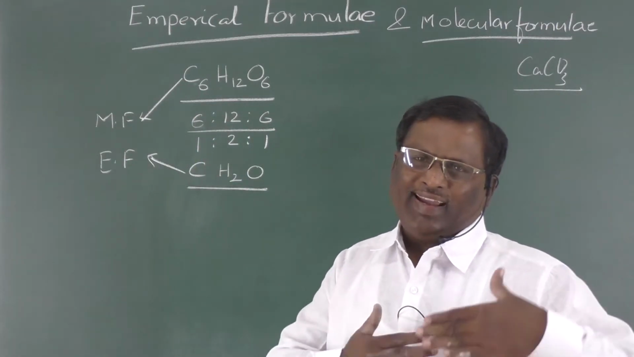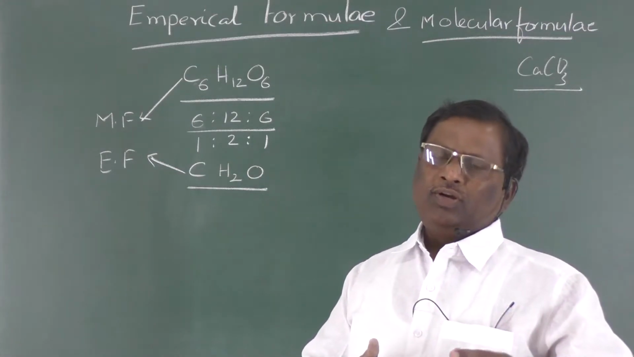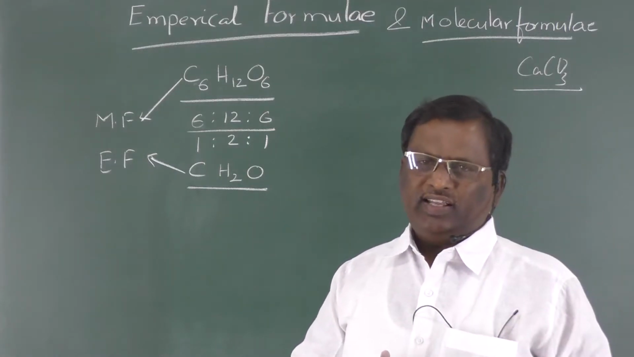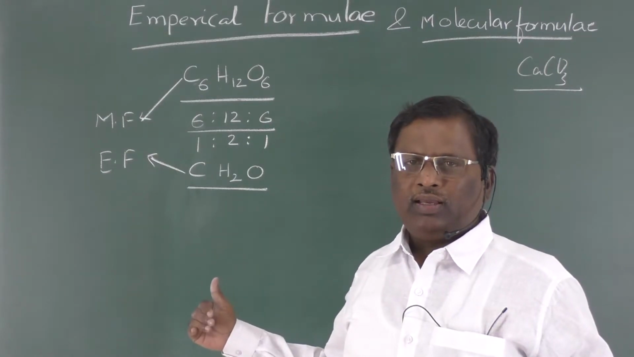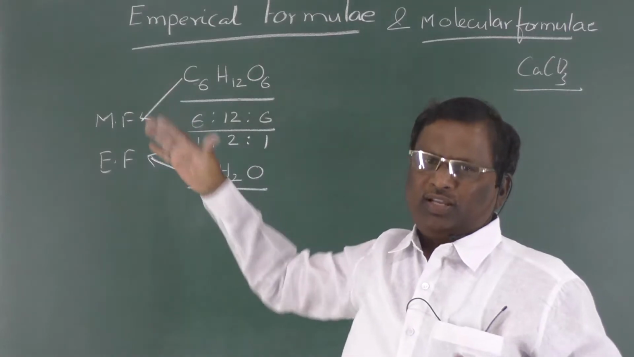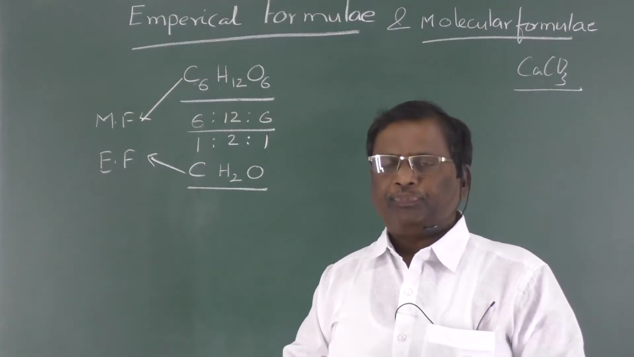Then how do we get this empirical formula? If we have the percentage composition of each element present in it, we will get the empirical formula. By using molecular weight, you can get the molecular formula. This is the systematic procedure for analyzing a sample.